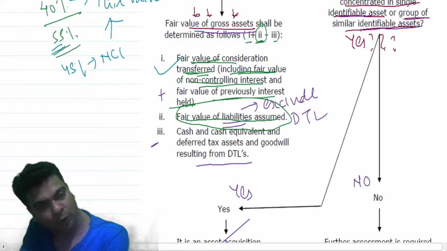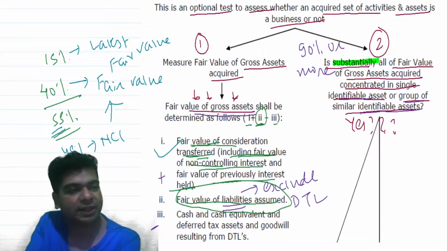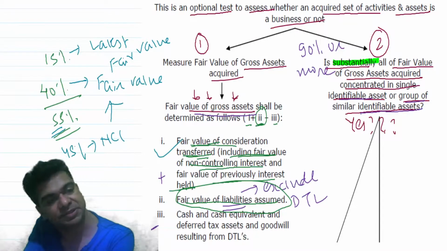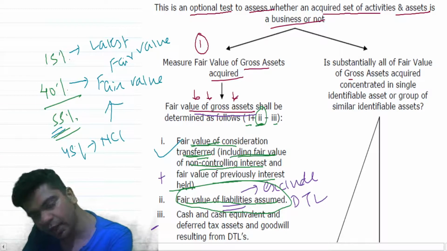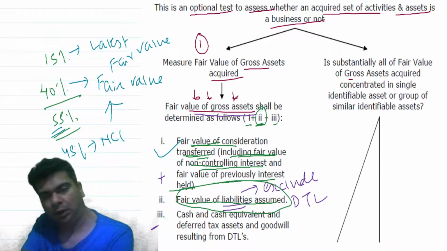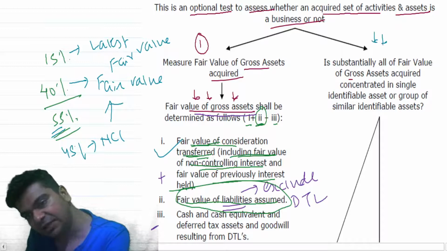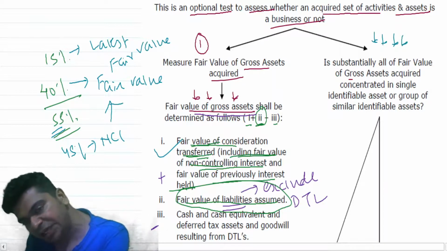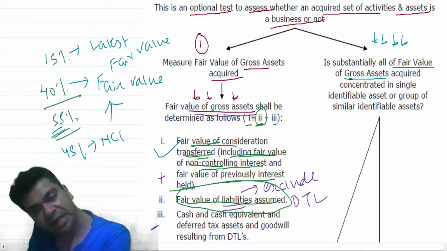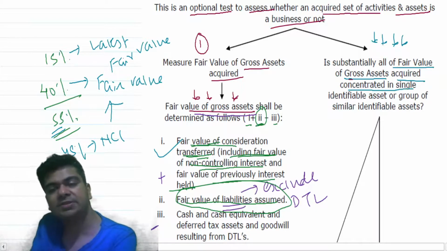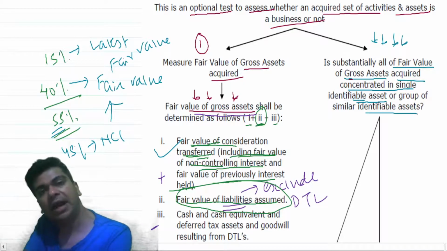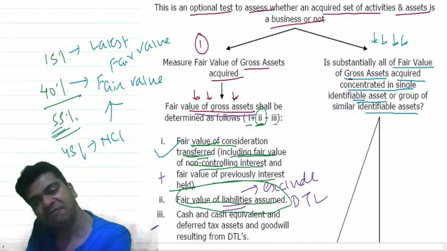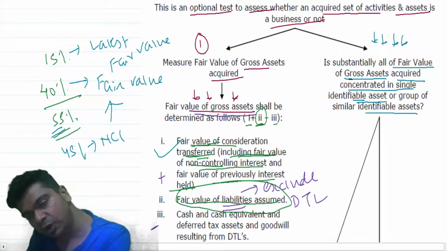I take you back to the write-up that we have. We are now applying the second step. Let me remove this so that you can check the write-up again. Read this again. Is substantially all of the fair value of the gross assets acquired concentrated in a single identifiable asset or a group of similar identifiable assets? The fair value of the gross assets that you are acquiring is turning out to be 1100, that we know.